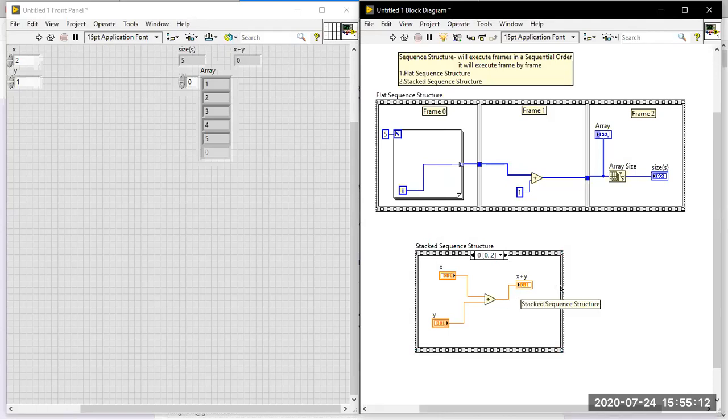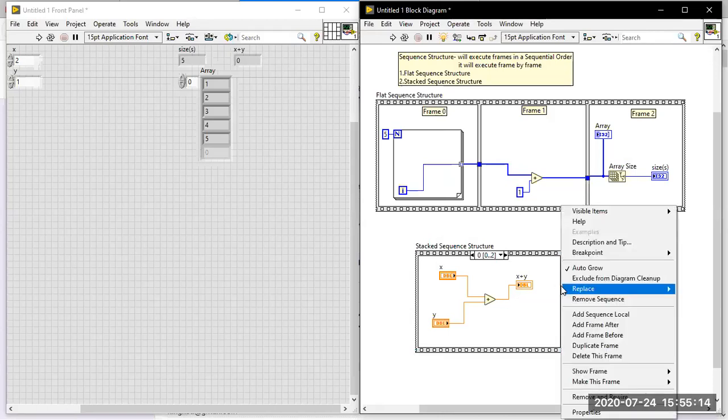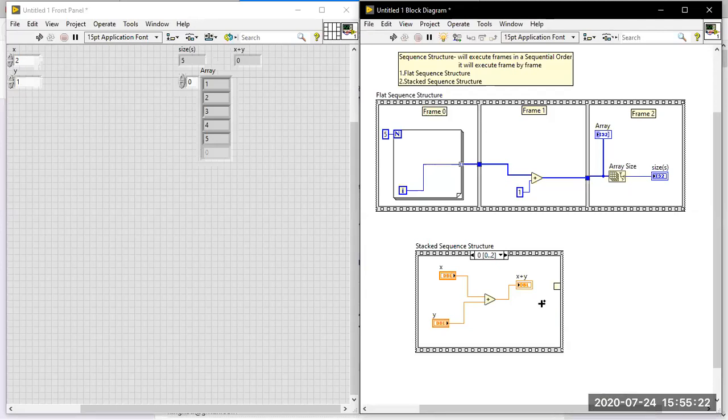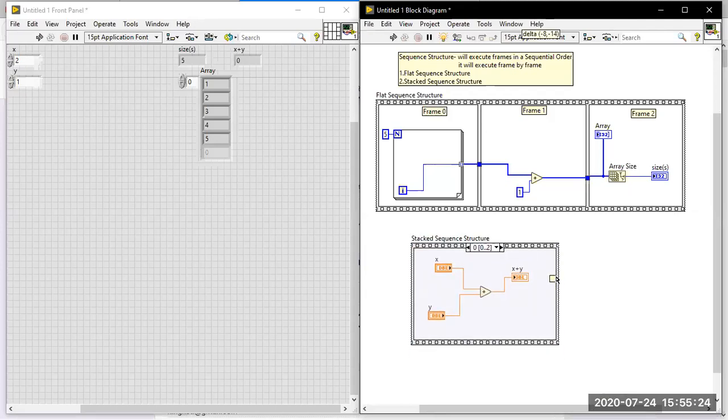So what you have to use is this: one way to pass the value from a stacked sequence is to right click on that stacked sequence. You have the option called Add Sequence Local. Use the Add Sequence Local option, and connect the value over there.